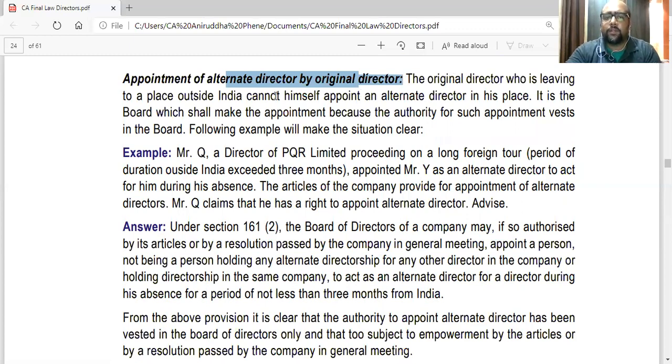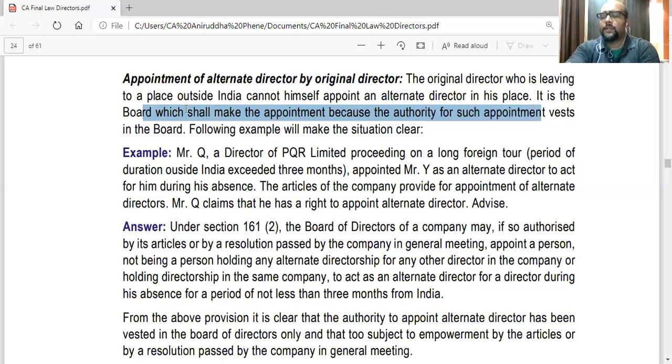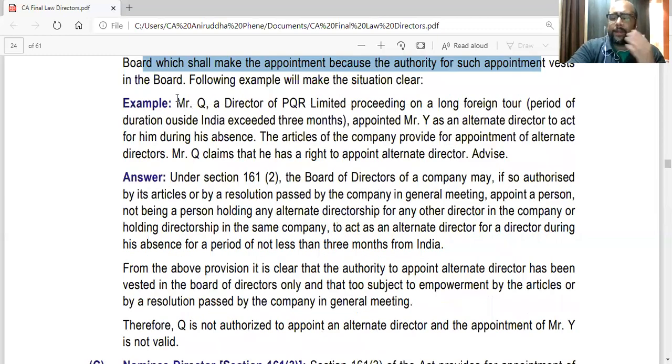The original director who is leaving for a place outside India cannot himself appoint an alternate director in his place. It is the board which shall make the appointment because the authority for such appointment vests in the board. So as you read section 161 subsection 2, you clearly saw that the board had the power, subject to articles and subject to resolution in general meeting. So a similar question can be asked in the exam.